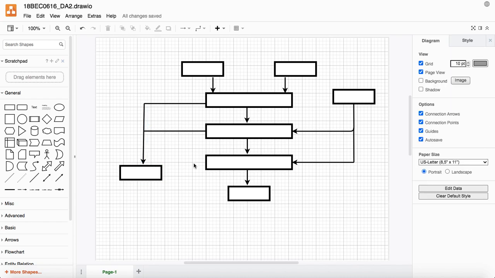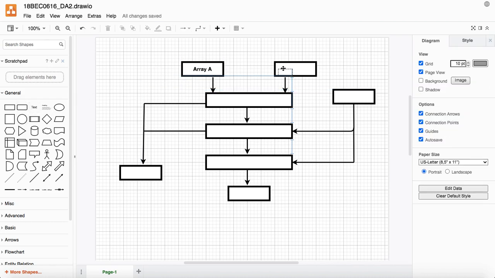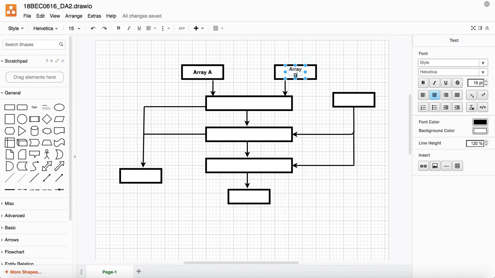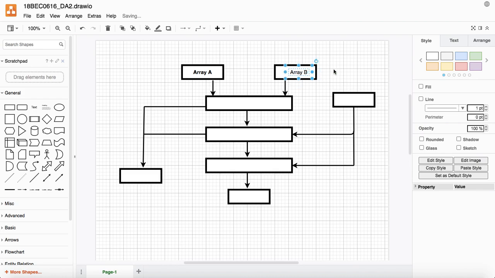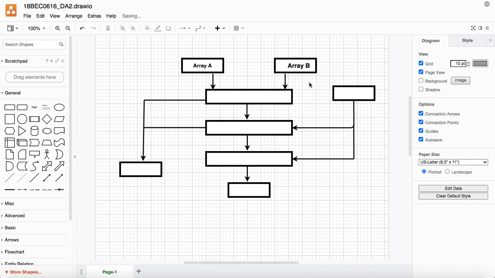Okay, now for adding the text to the blocks. So there are two ways you can do it. Either you can double click here and then type the name of the block, or you can drag and drop a text field and then write the name. So then you can also change the font size by going to text and then increasing it. I can also bold it like so, and I will do that.